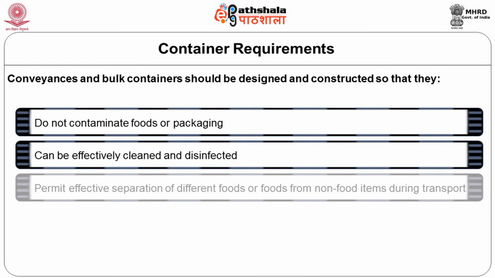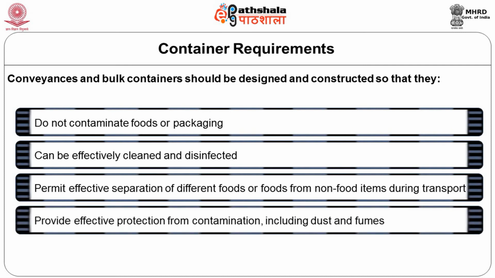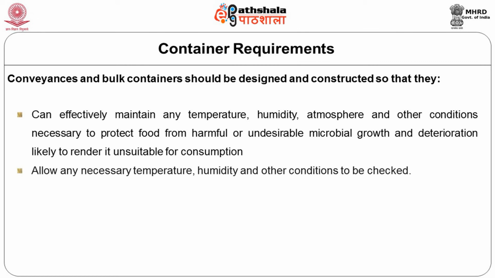They should permit effective separation of different foods, or foods from non-food items, during the transport. Provide effective protection from contamination including dust and fumes. It should be effectively able to maintain the temperature, humidity, atmosphere, and other conditions necessary to protect the food from harmful or undesirable microbial growth and deterioration likely to render the food unsuitable for consumption. Allow any necessary temperature, humidity and other conditions to be checked. In this context, a GPS system, if used, can help largely in this direction.